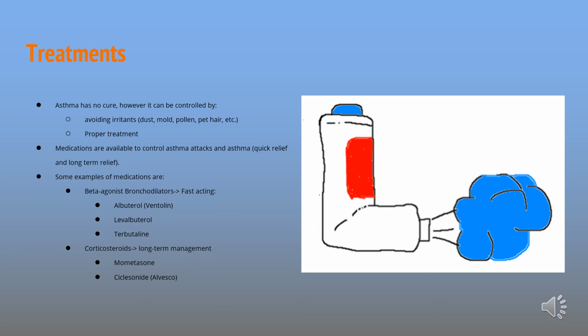Some examples of fast-acting asthma medications are beta-agonist bronchodilators. These types of medications activate adrenergic receptors and cause the airways and the muscles surrounding them to relax, allowing more space for air to pass through. These medications include albuterol, which is more commonly known as Ventolin, levalbuterol, and terbutaline. Some examples of long-term and preventative treatments for asthma are corticosteroids, which suppress inflammation and lessen symptoms such as swelling and irritation. These medications include things like mometasone and ciclesonide, which is more commonly known as Alvesco.